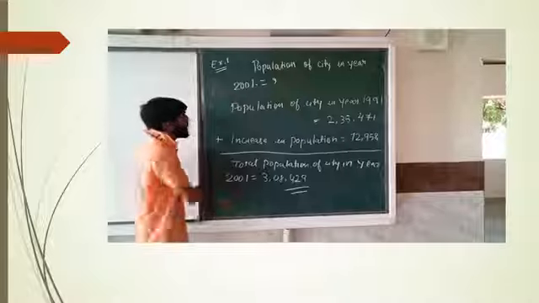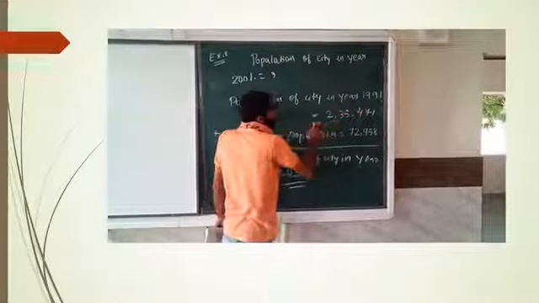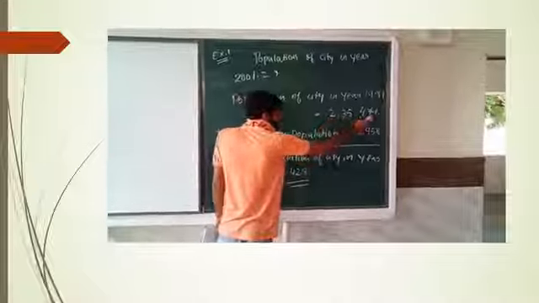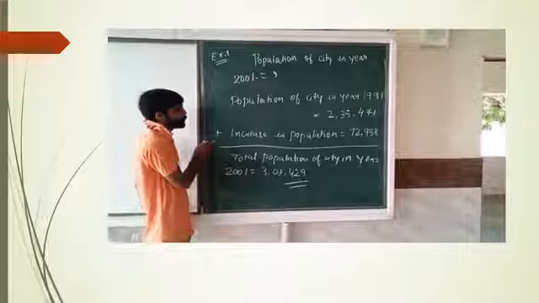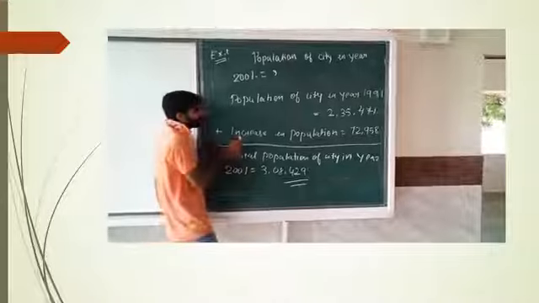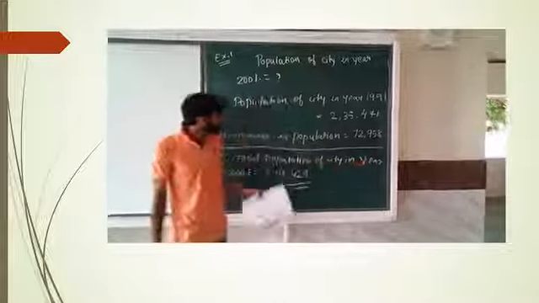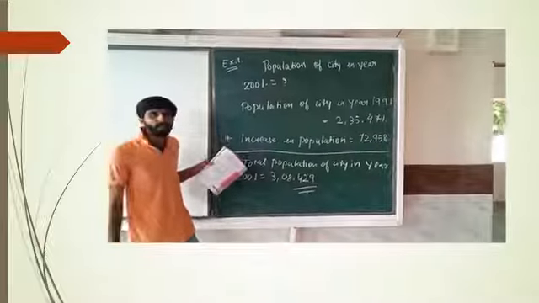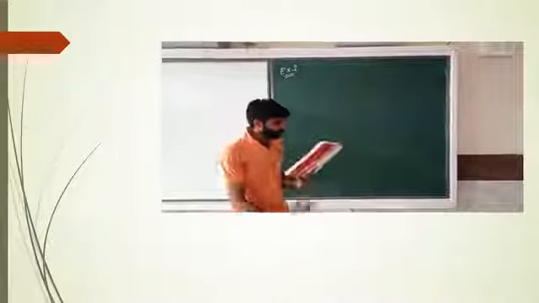If they had asked that population of city in 1991 was 2,35,471 and it is found that in 2001 it is decreased by 72,958, then instead of plus we will do minus. Now we will go to example number 2.